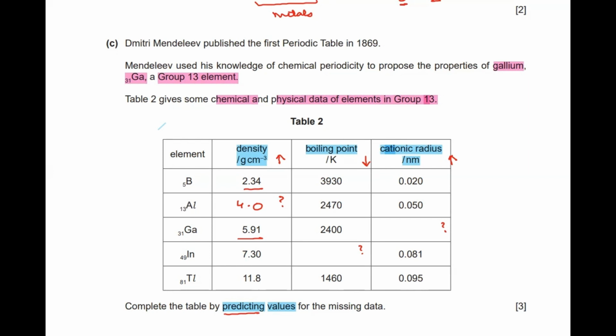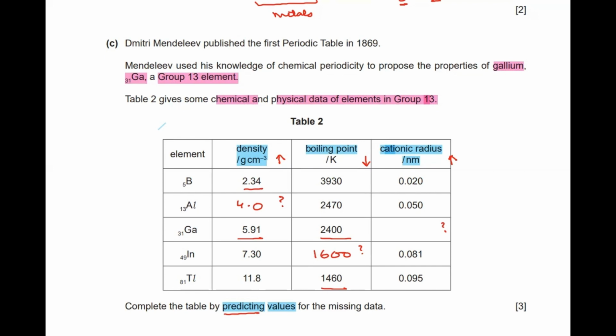Similarly, I can predict for the boiling point of indium, and it should again be between these two values, the safe value somewhere in the middle. So I can have 2400 for gallium and the bottom one is 1460. So I can have somewhere around, let's say, 1600 or around 1700. On the safer side, something as a middle value.